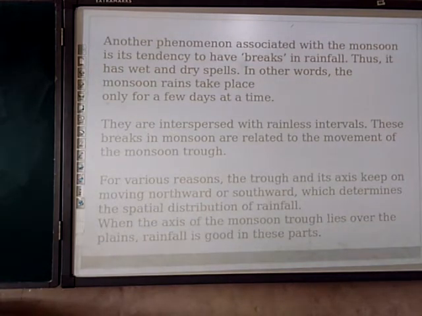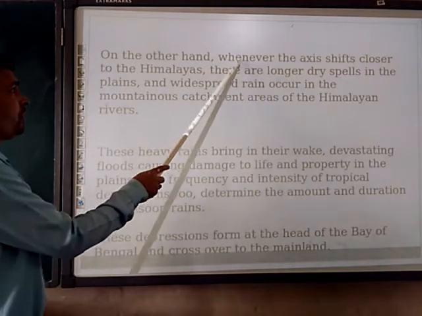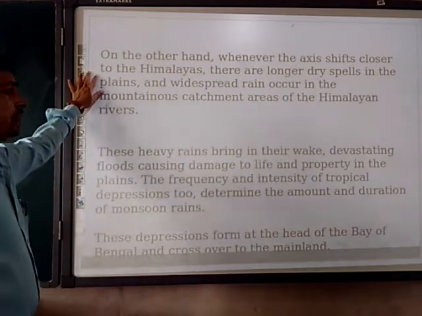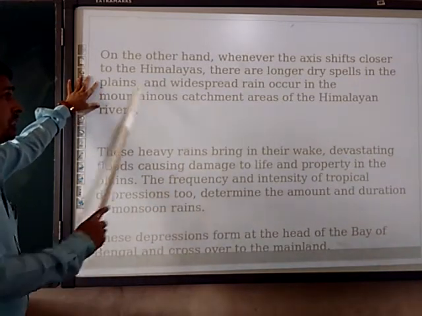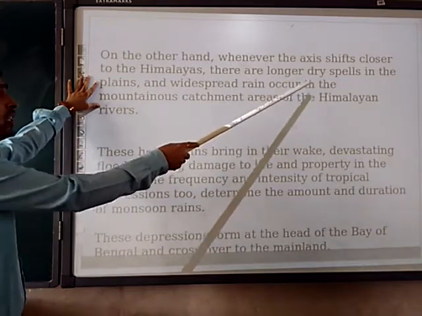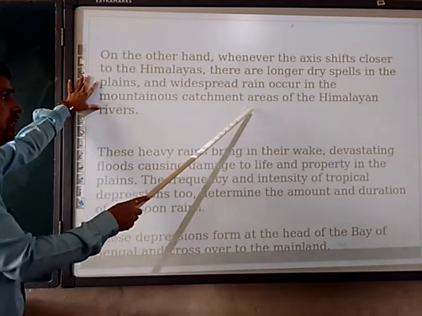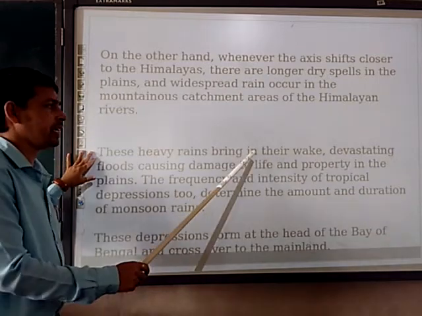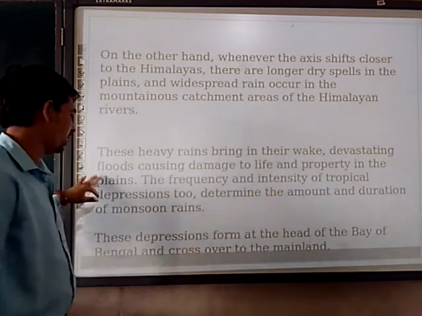In that, again we are going to see more interesting facts about the retreating monsoon. On the other hand, whenever the axis shifts closer to the Himalayas, there are longer dry spells in the plains. The duration of the dry spell is going to be more, and widespread rain occurs in the mountainous catchment areas of the Himalayan region. These heavy rains bring in their wake devastating floods, causing damage to life and property in the plains.